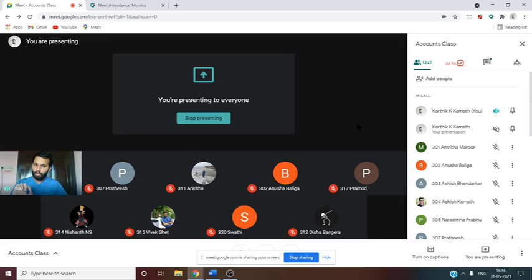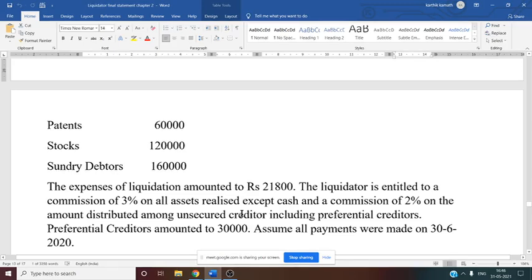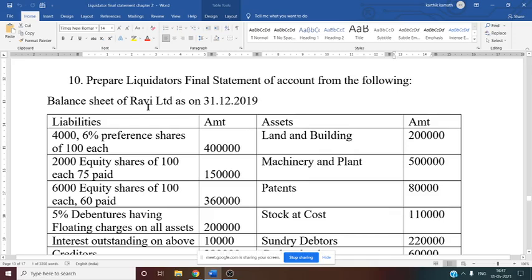So now next thing, next problem, problem number 10. If you see, problem number 10 here, this is the problem regarding 24 marks. So now let us see this problem. Prepare liquidator's final statement of account from the following. Now the balance sheet of Ravi Limited as on 31/12/2019 is given.